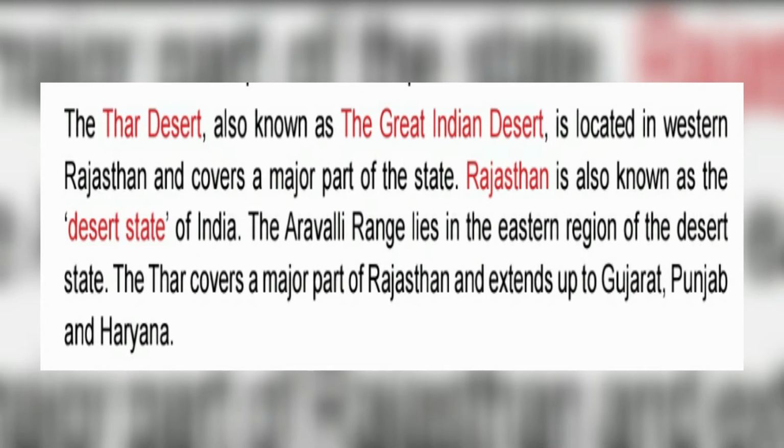In India, when we say desert, we remember Rajasthan, Jaisalmer, and all. The Aravalli region lies in the eastern region of the desert state. The Thar covers a major part of Rajasthan and extends up to Gujarat, Punjab and Haryana.